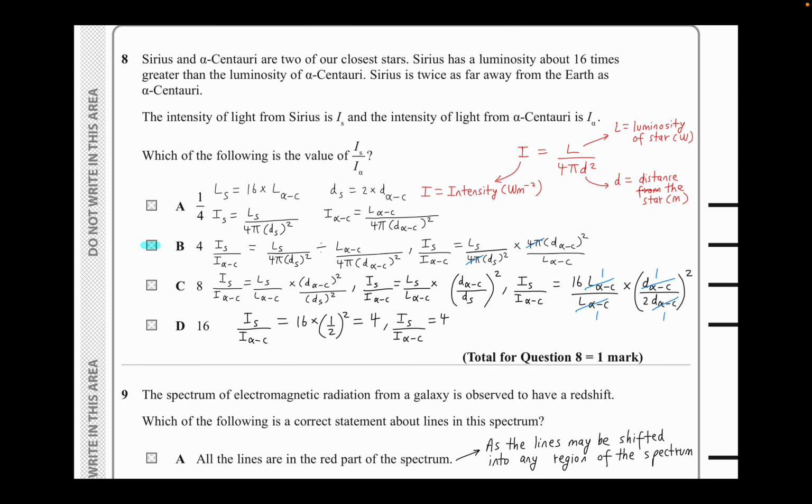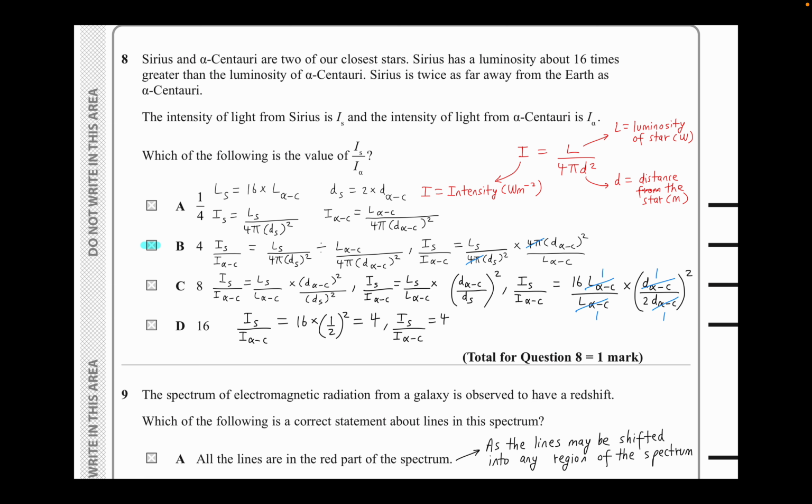Next question is a formula-based question. Hopefully you guys can see the calculations here. I'll just be explaining it. Sirius and Alpha Centauri, they're two of our closest stars. Sirius has a luminosity of about 16 times greater than the luminosity of Alpha Centauri. Sirius is twice as far away from the Earth as Alpha Centauri.